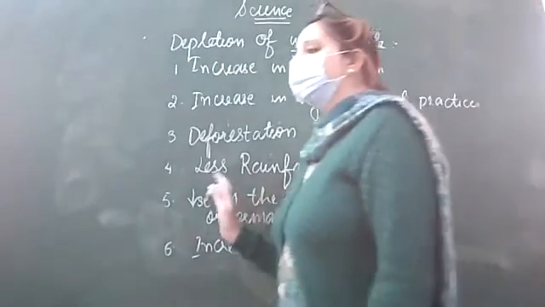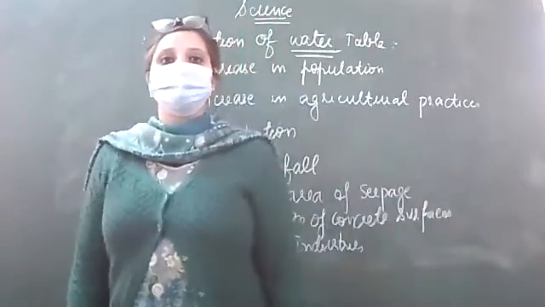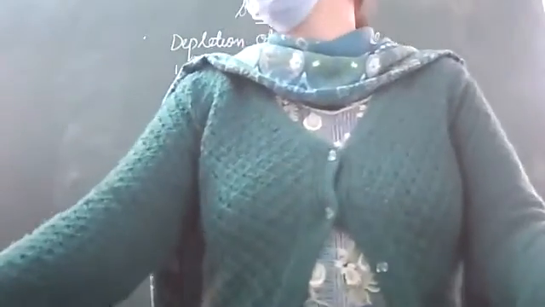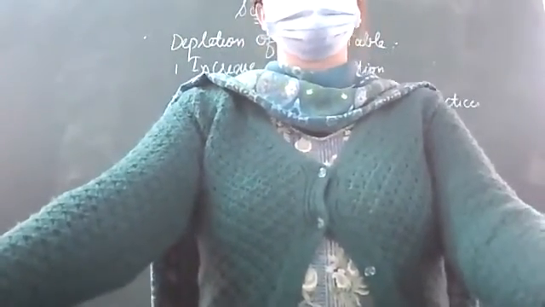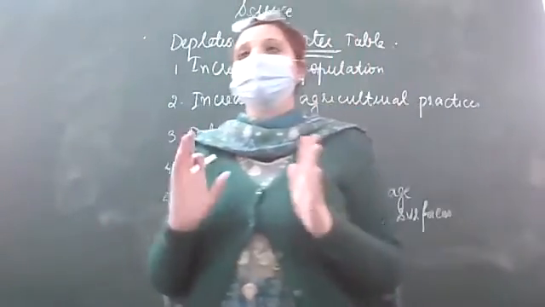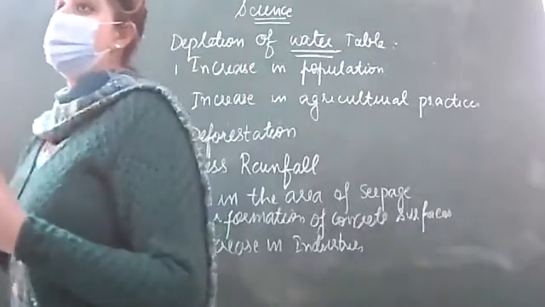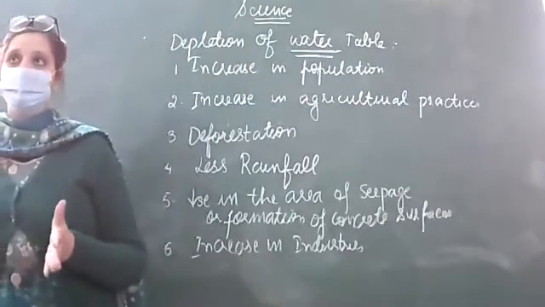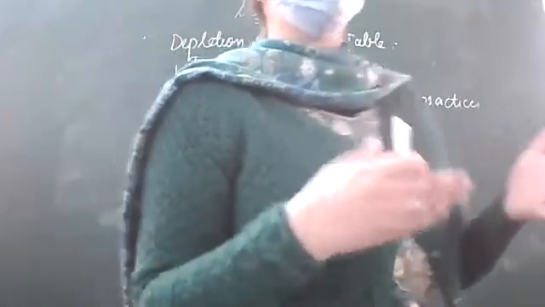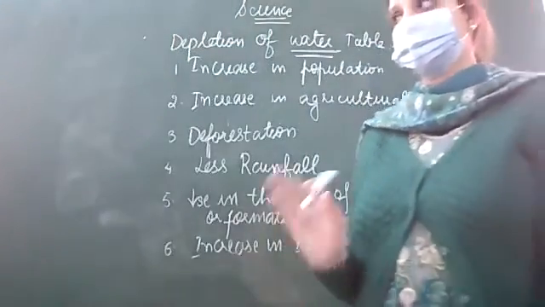Now the next is about the distribution of the water. We all know that water is distributed non-uniformly. Different areas on the earth get different amounts of rain, so the supply of water is different in different areas.